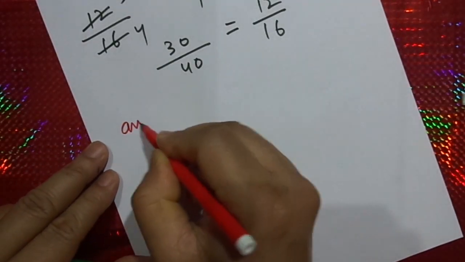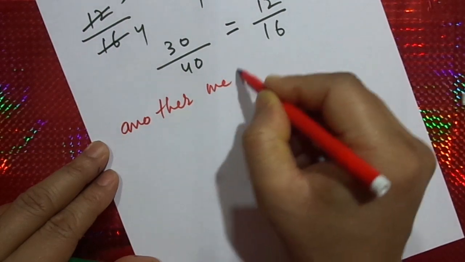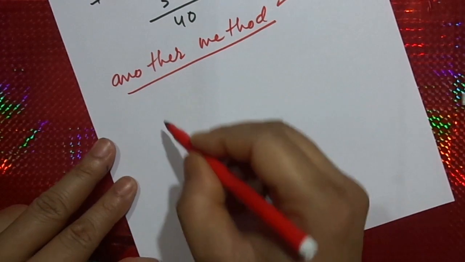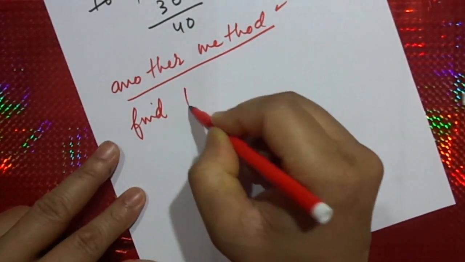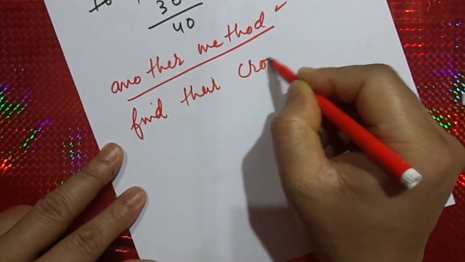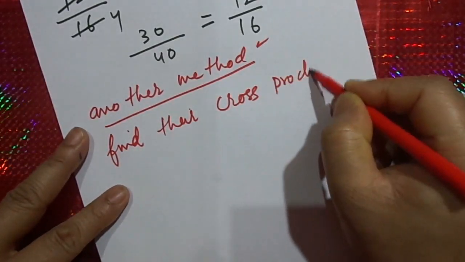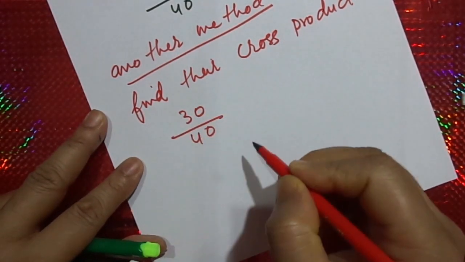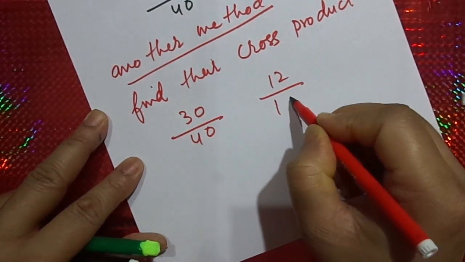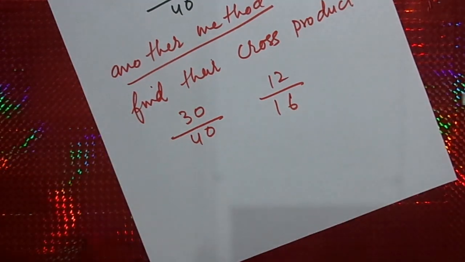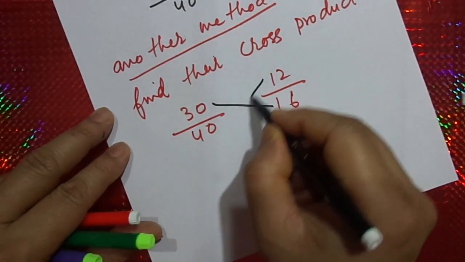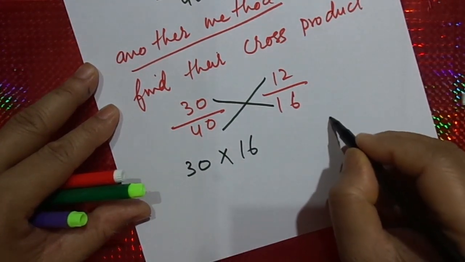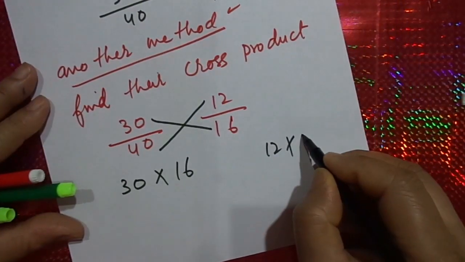Another method is finding their cross product. Cross product means if you have 30 by 40 and 12 by 16, you need to find their cross product, meaning 30 multiplied by 16 and 12 multiplied by 40.